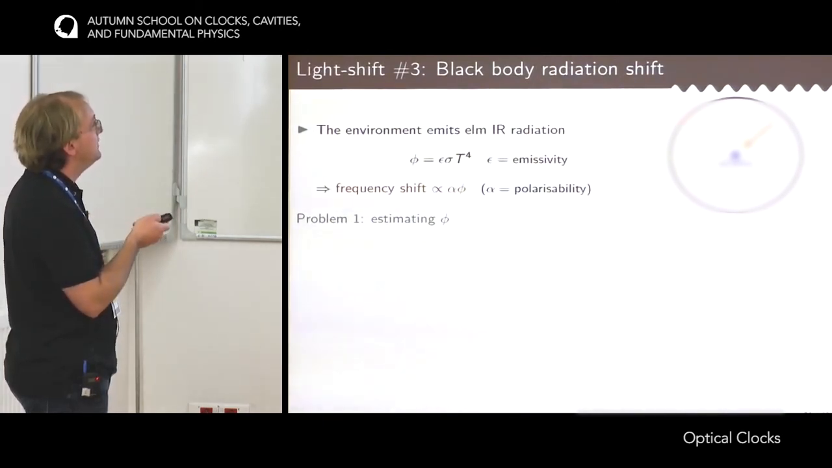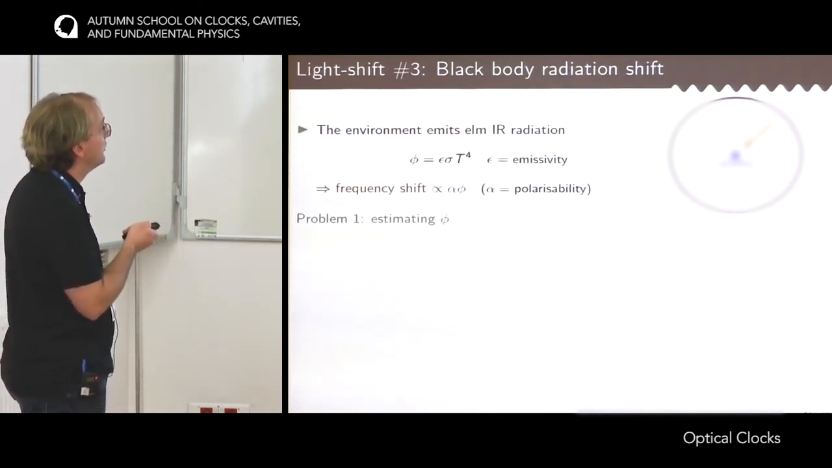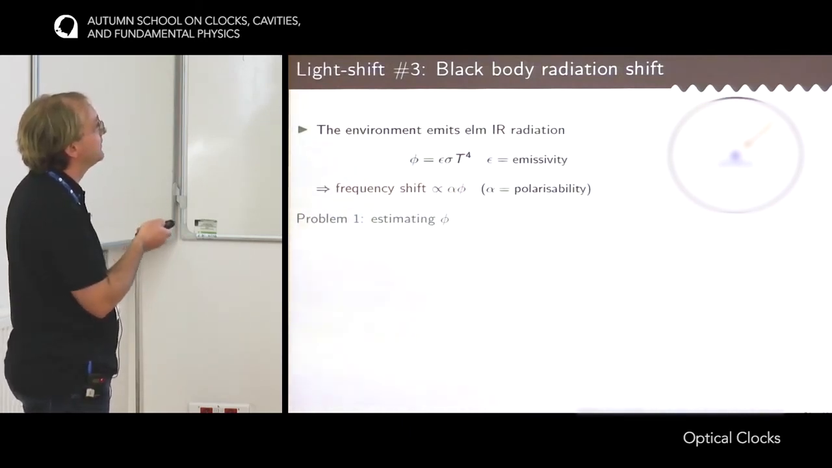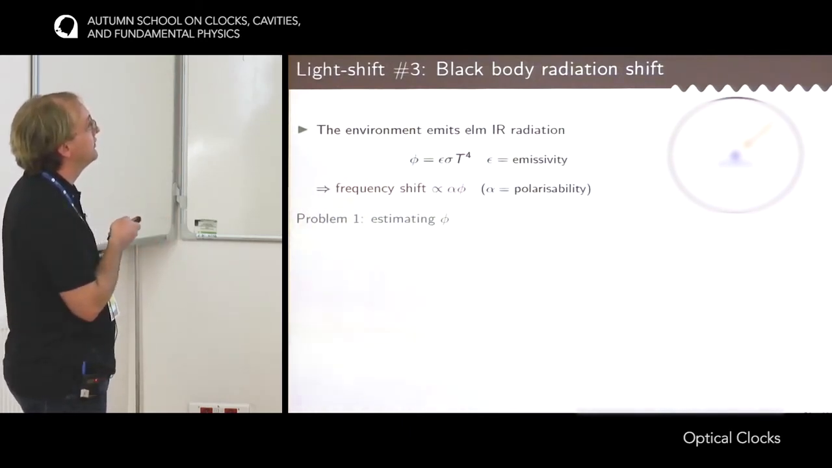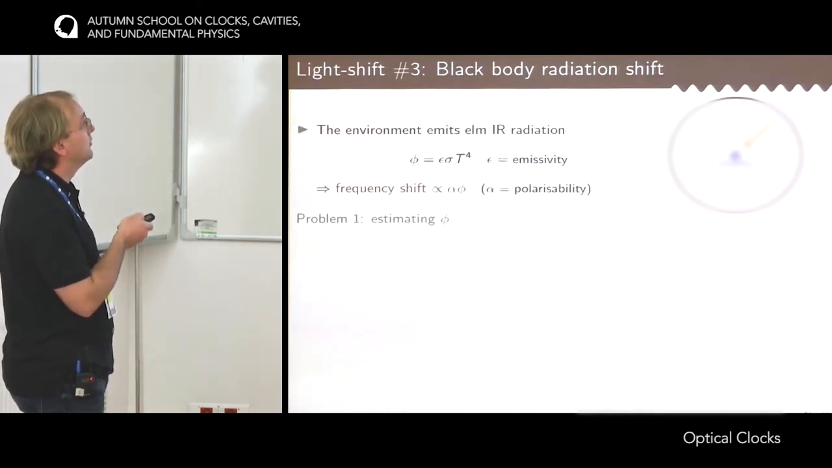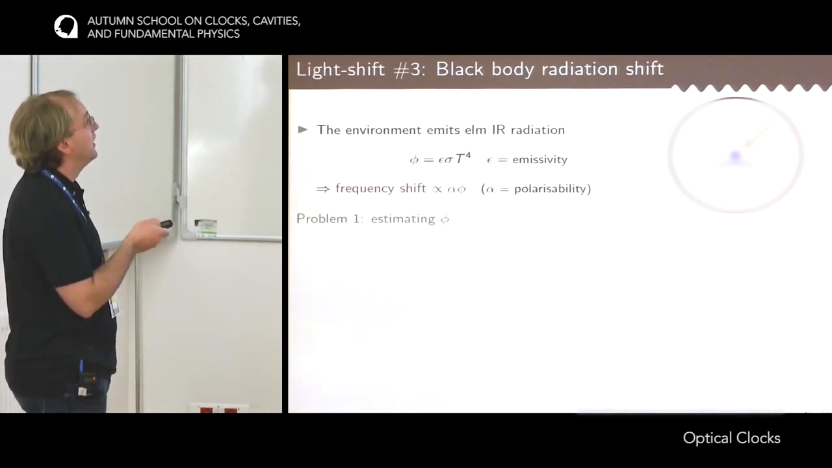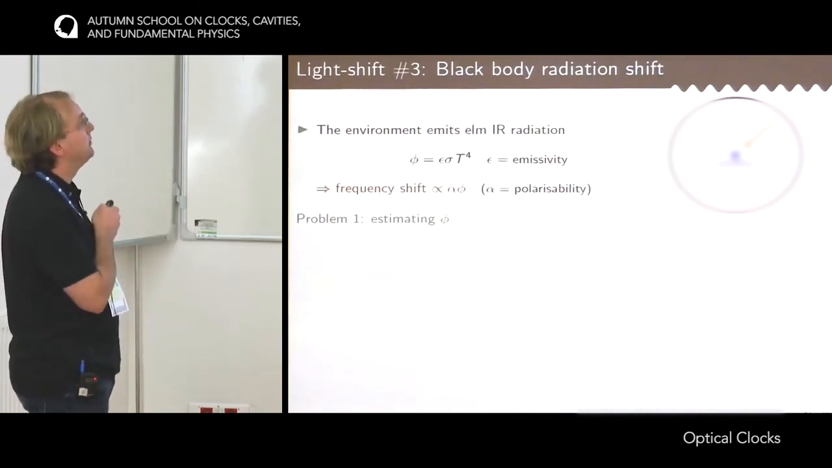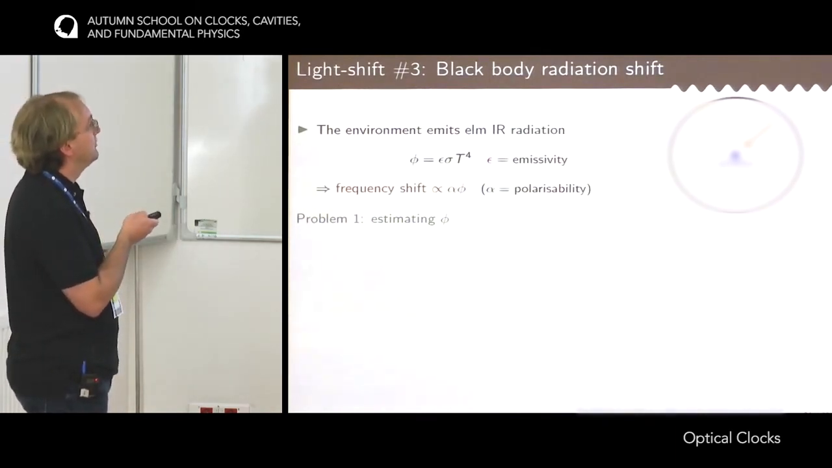So in order to estimate this effect, there are two problems to solve. The first one is to estimate the flux phi that arrives on the atoms. And you see here that there is a challenge, which is this parameter epsilon, because the flux depends on the type of the material, and this emissivity is really very hard to estimate precisely for a given material.